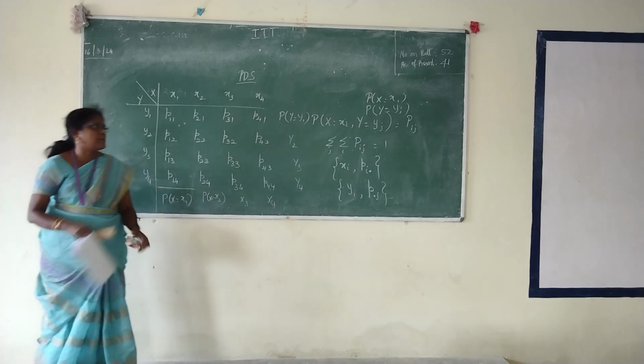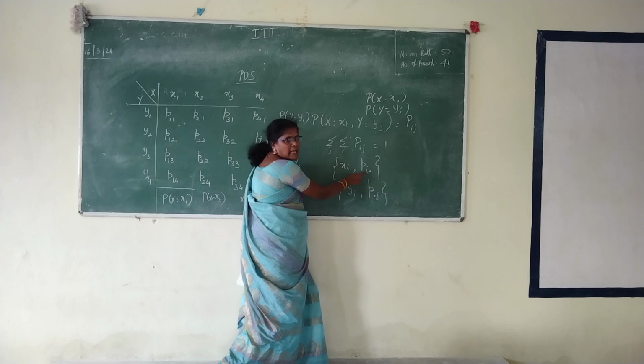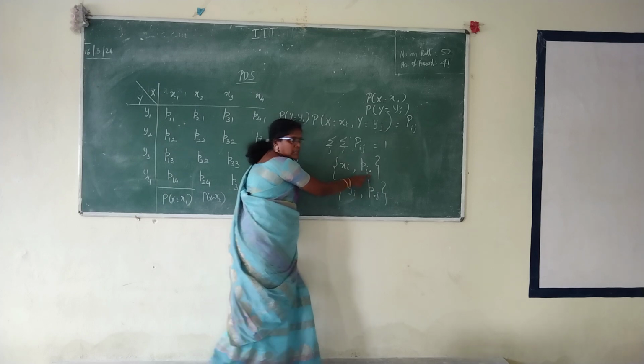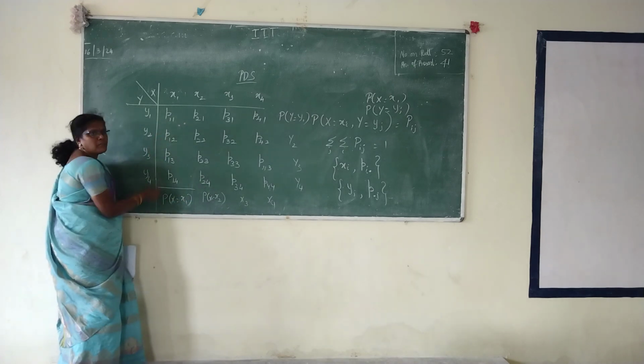So in the notation that you are given, what you have written is Pi dot. The meaning is that i is fixed and j will be varying. That is what happened here. X equal to x1, see the probability values.